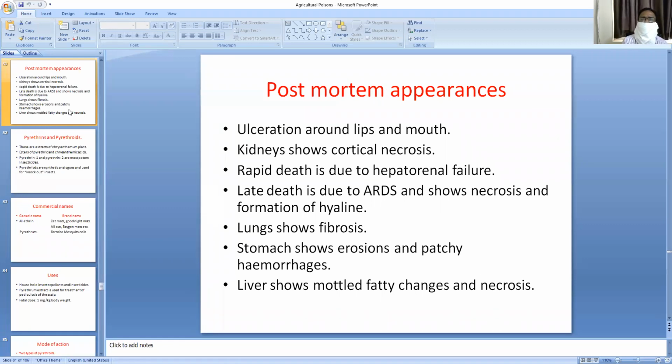Postmortem appearances of paraquat poisoning: ulceration around lips, mouth, and oropharynx. Kidney shows cortical necrosis. Rapid death is due to hepatorenal failure. Late death is due to ARDS and shows necrosis and formation of hyaline membrane. Lungs show fibrosis. Stomach shows erosions and patchy hemorrhages. Liver shows mottled fatty changes and necrosis. This is important: the hyaline membrane and fibrosis are the important features in the lungs.